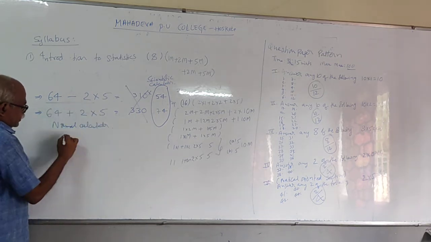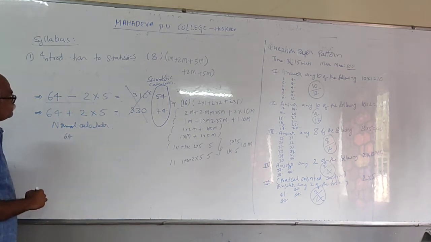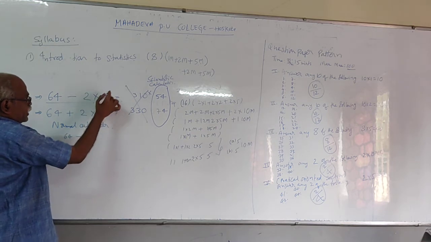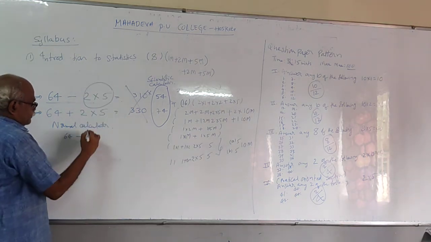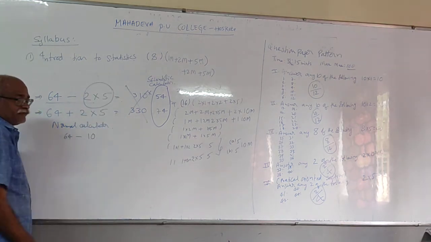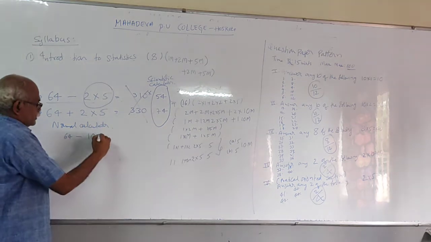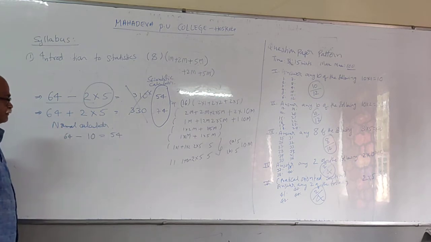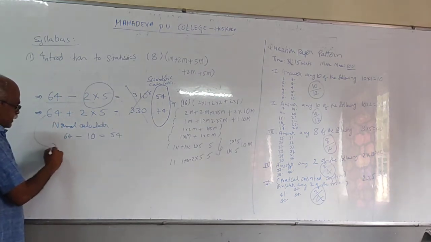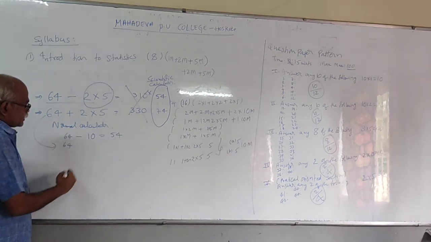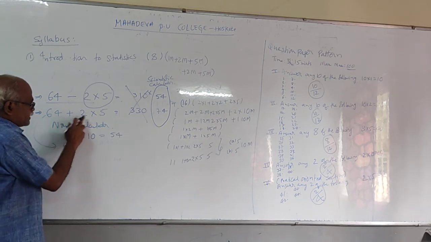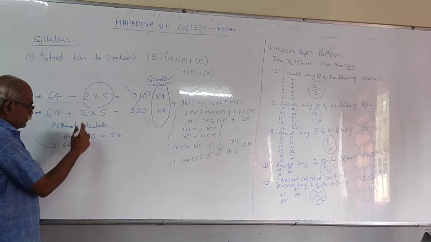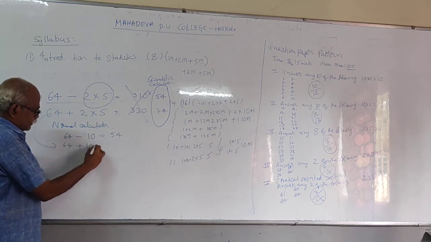In the normal calculator, first you have to do 64, out of minus and into, the first operation is into. 2 into 5, 10. So now 64 minus 10 is 54. Whereas in the second calculation, 64 out of plus and into, first you have to perform into 10.